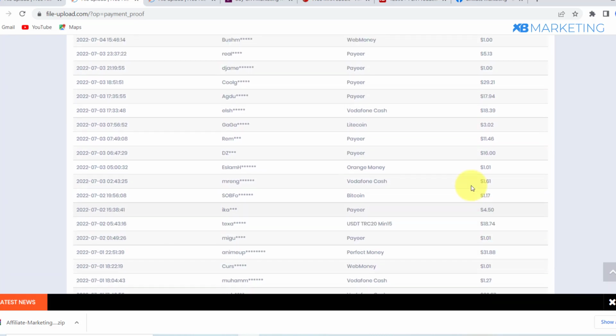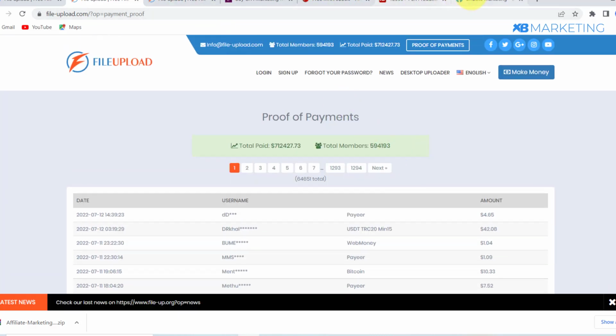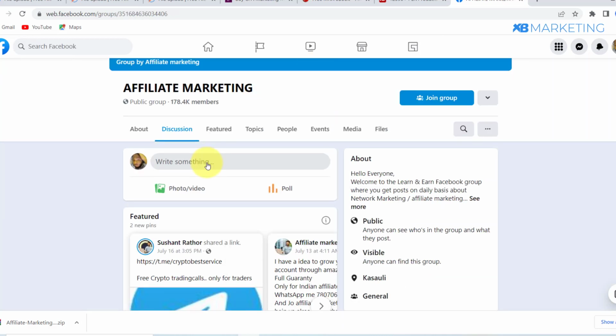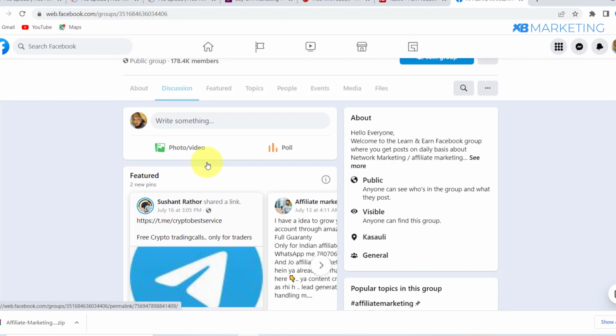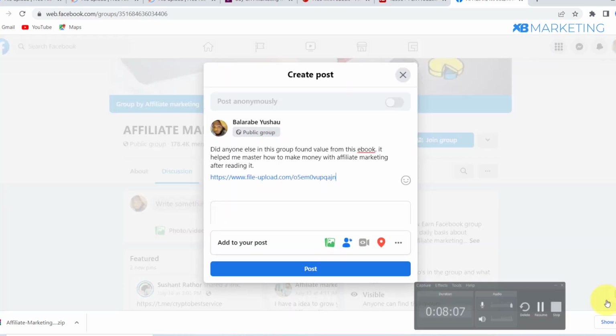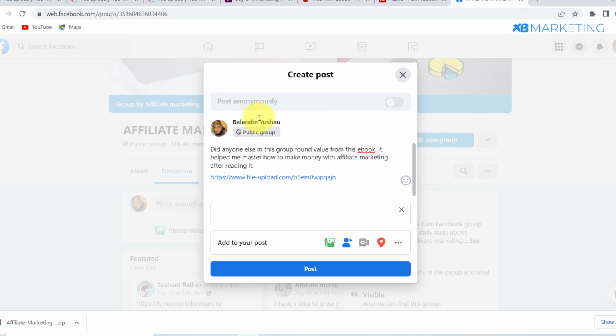And also you can see a lot of other people are making money as well. So basically, what you want to do, if you go back to Facebook, you want to click on any of these groups, and you don't want to come over to this group to spam your link. You can just write something simple like this: did anyone else in this group find value from this ebook? It helped me master how to make money with affiliate marketing just after reading it.